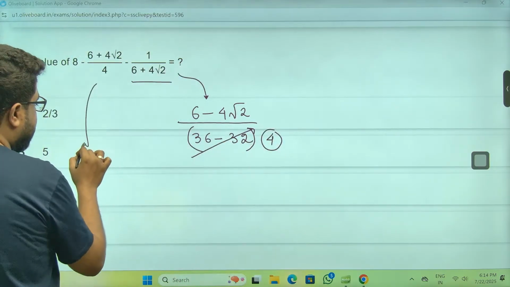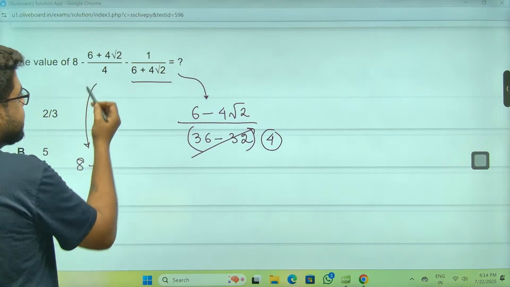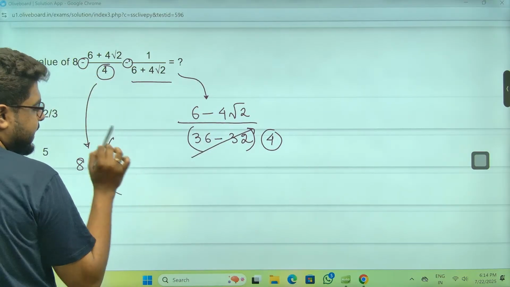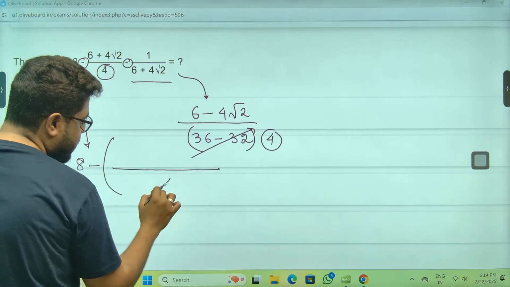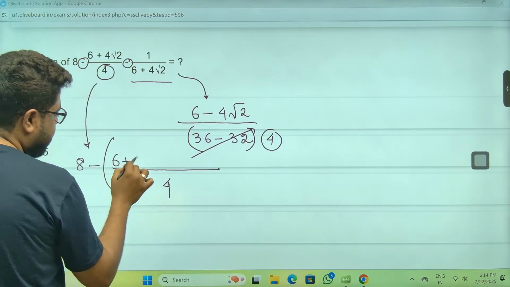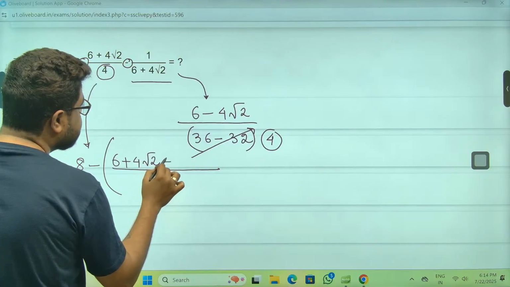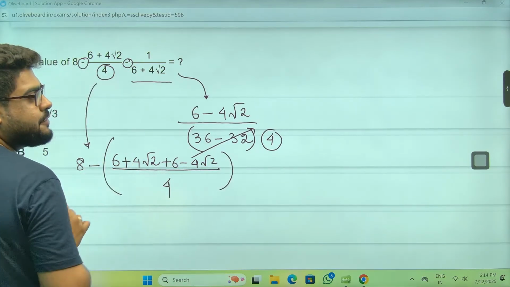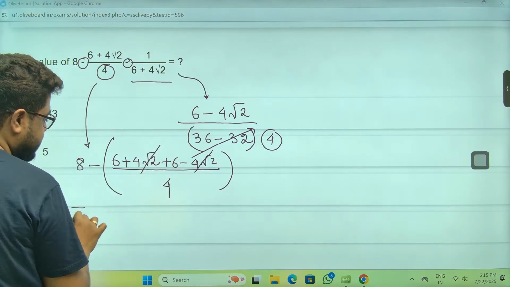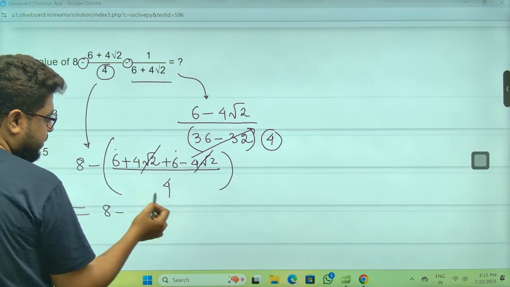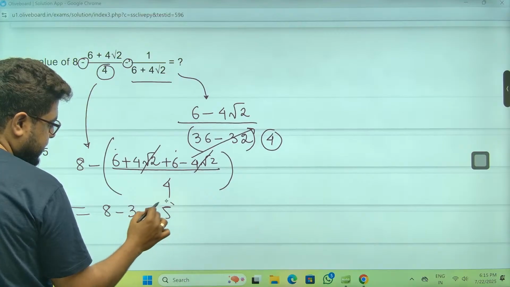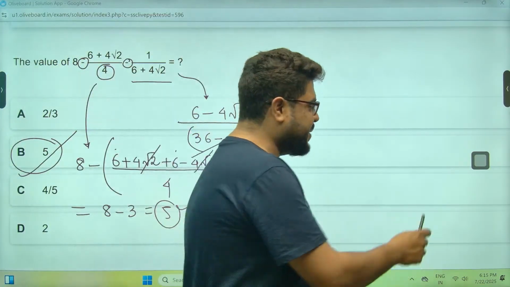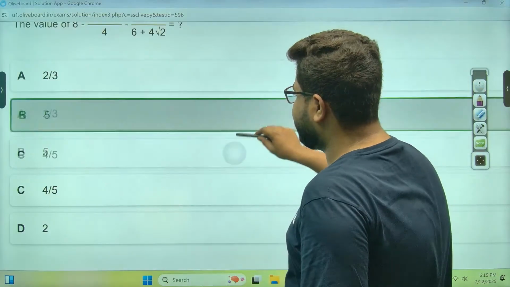So this whole thing will become 8 minus. Sir, this is 4, this is 4. This is minus, this is minus. Minus will get common, everything will be plus here. 4 here. So 6 plus 4 root 2 plus 6 minus 4 root 2. Why plus over here? Because I have taken minus common. So you see this cancels. 6 plus 6, 12, by this is, sir, 3. So your answer is 5, sir, option number B once again. So everything is coming out to be B. Yes, Raghu, Arghamita, everyone, perfect.